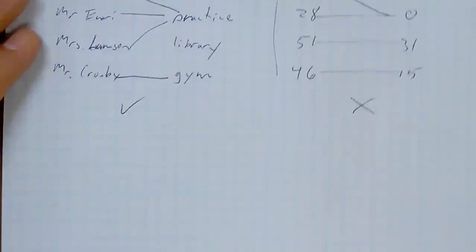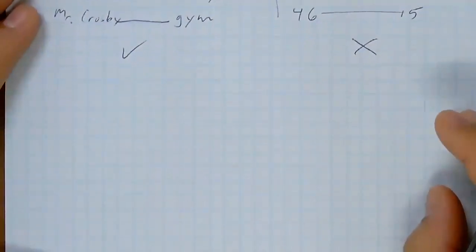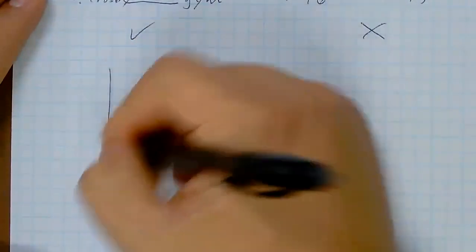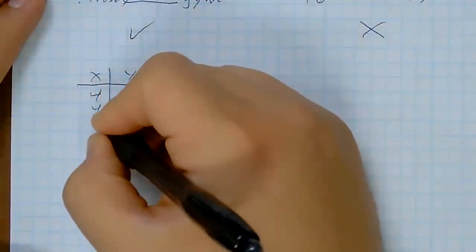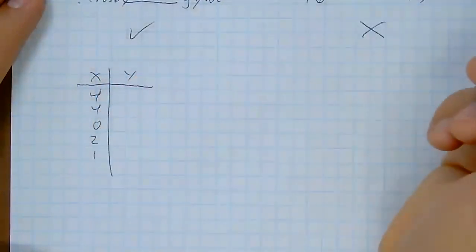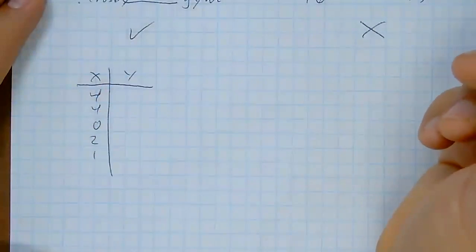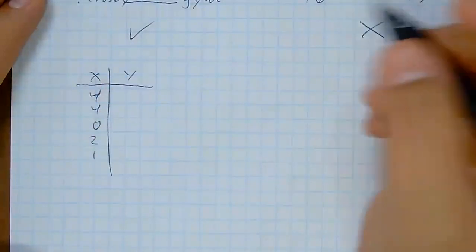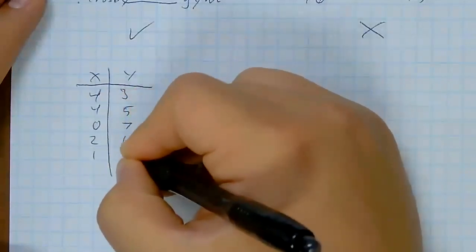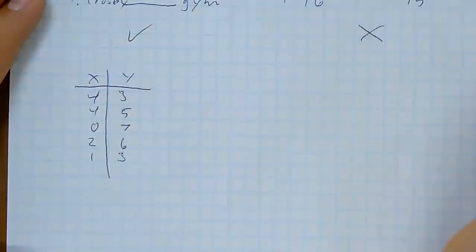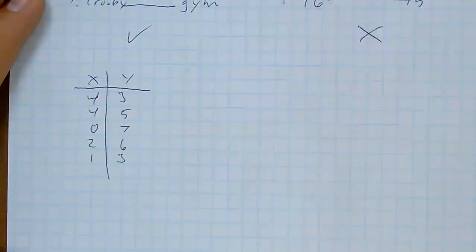So we can even take a look at this in terms of ordered pairs, or like, let's say a table, something like X, Y, and we have 4, 4, 0, 2, 1, and we have 3, 5, 7, 6, 3. Is this a function?